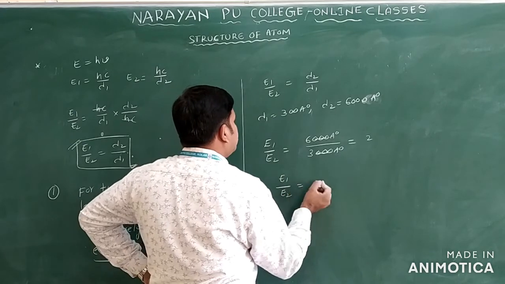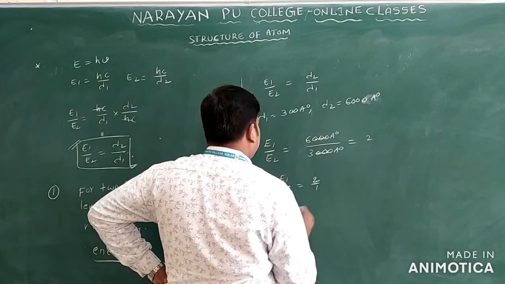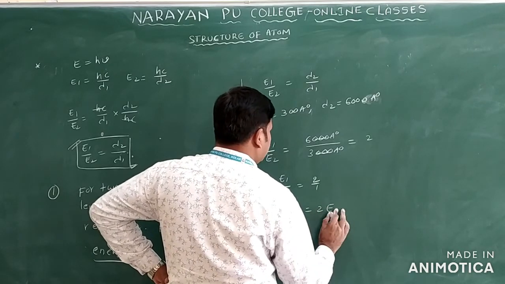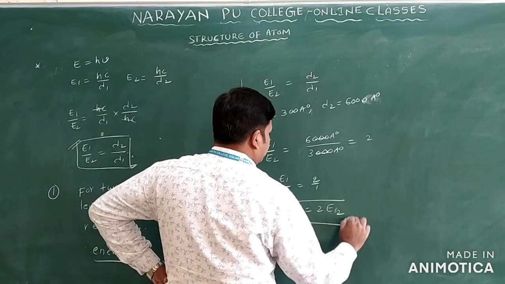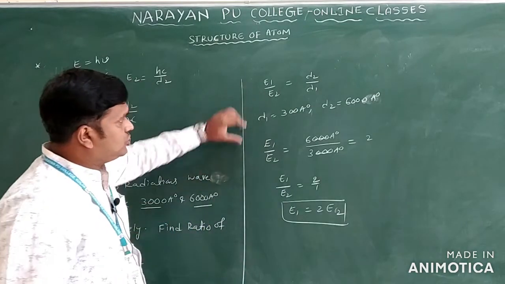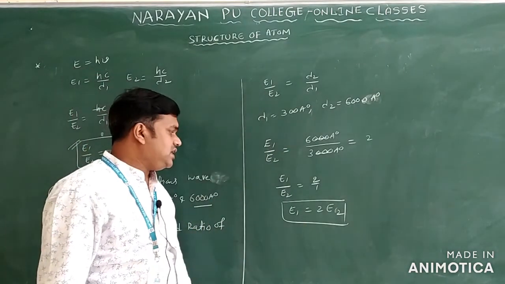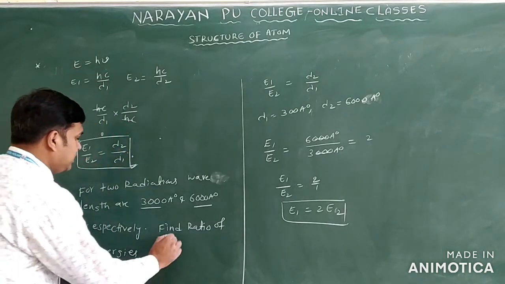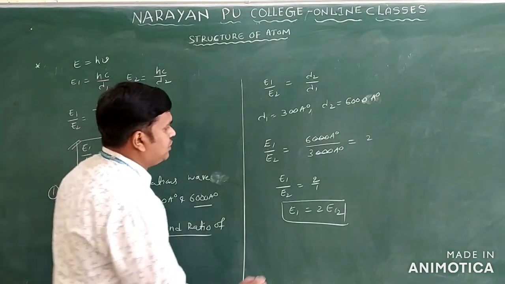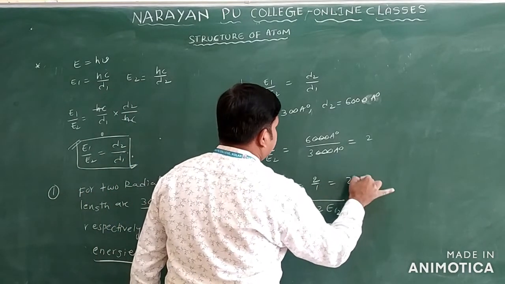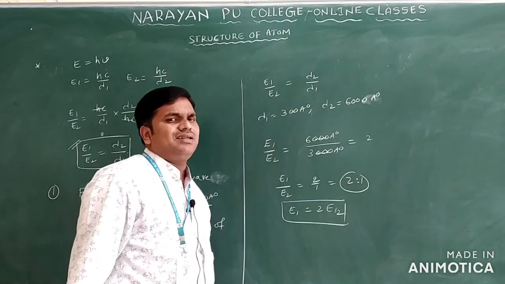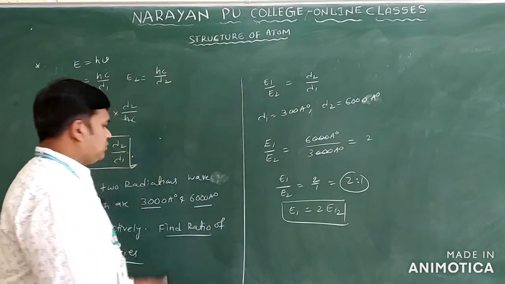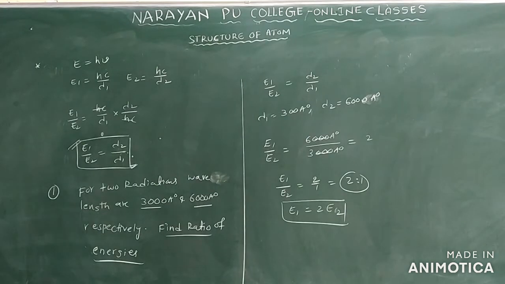E1 by E2 is equal to 2 by 1, or E1 is equal to 2 E2. Just substitute the values, so the 6 and 3 cancel here to give 2. E1 is equal to 2 E2. They ask to find the ratio, so we will write the ratio 2:1 only, or the relation they are asking, E1 is equal to 2 E2. So this is question number 1 from this Planck's quantum theory.